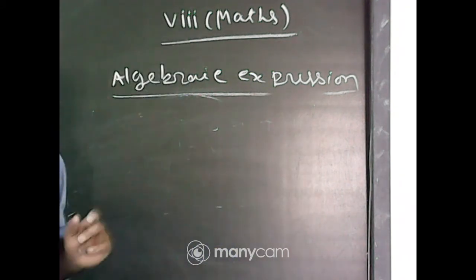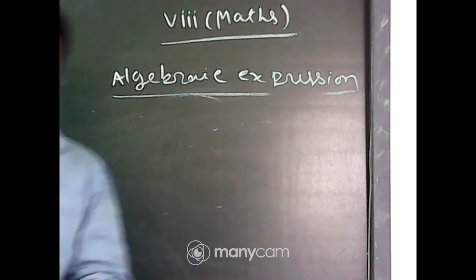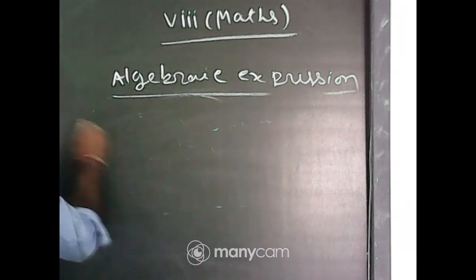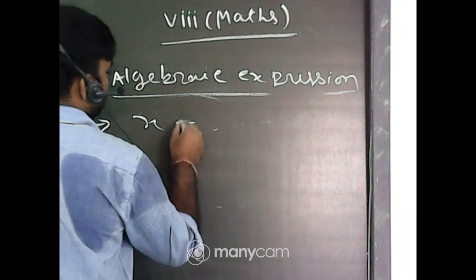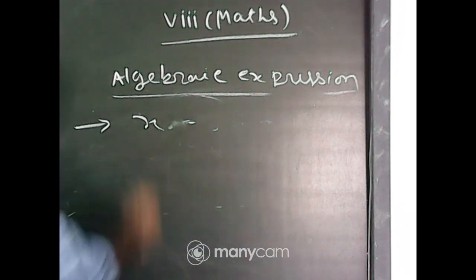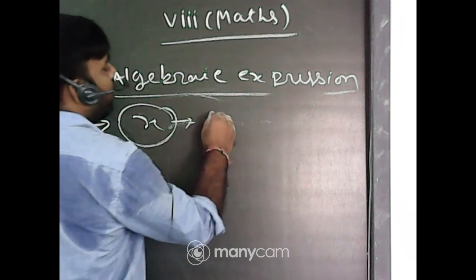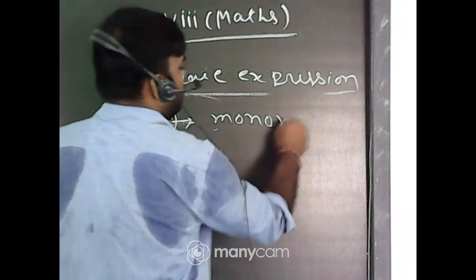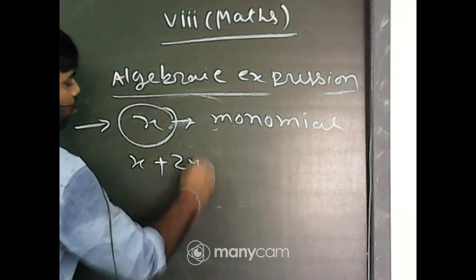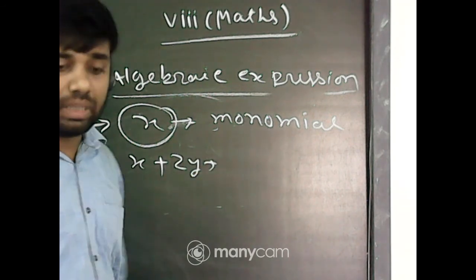Okay, next one thing is left. I will discuss it today, and next day I will start the exercise. What is a monomial, what is a binomial, and what is a trinomial or polynomial? Expression x, only x. This is also an expression. This expression is called a monomial. Next expression, x plus 2y.